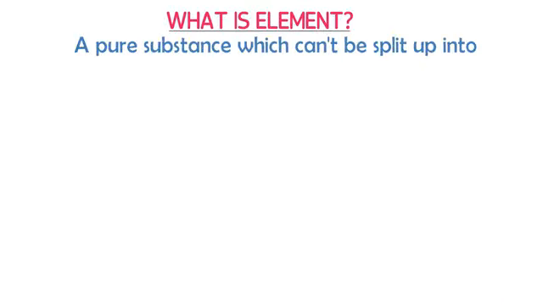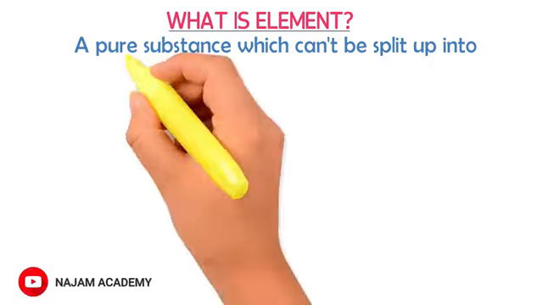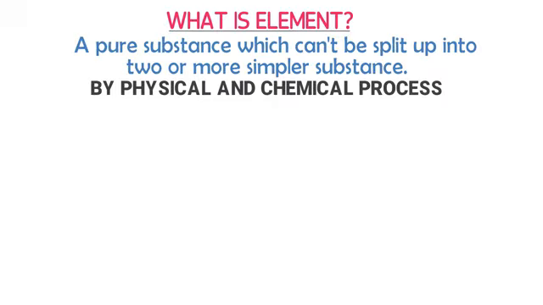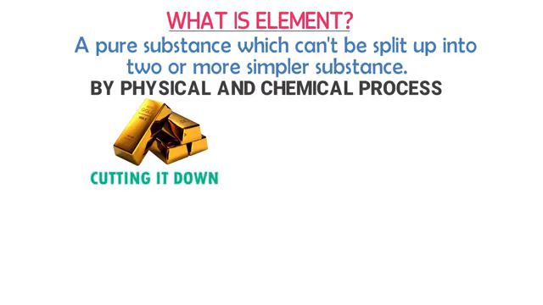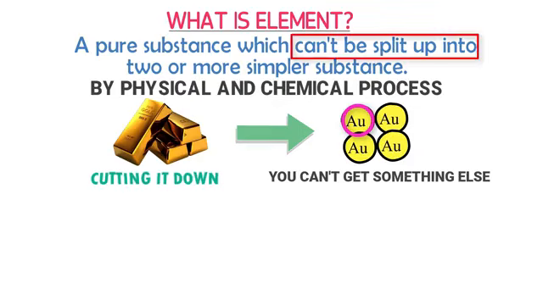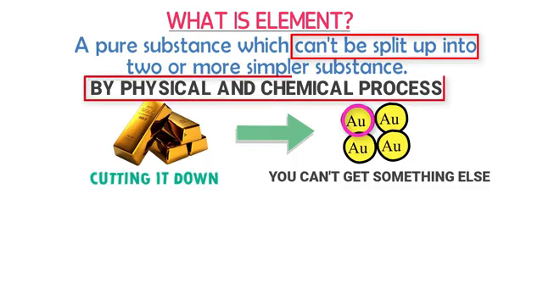Well, an element is defined as a pure substance which cannot be split up into two or more simpler substances by any physical or chemical process. For instance, if you take a piece of gold and start cutting it down, you will still get smaller particles of gold. You cannot get something else. Thus, in the definition, we say that we cannot split up an element by any physical or chemical process.